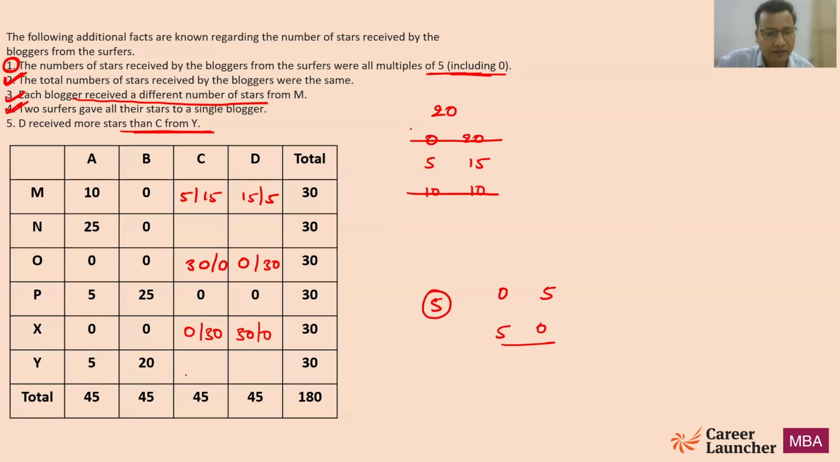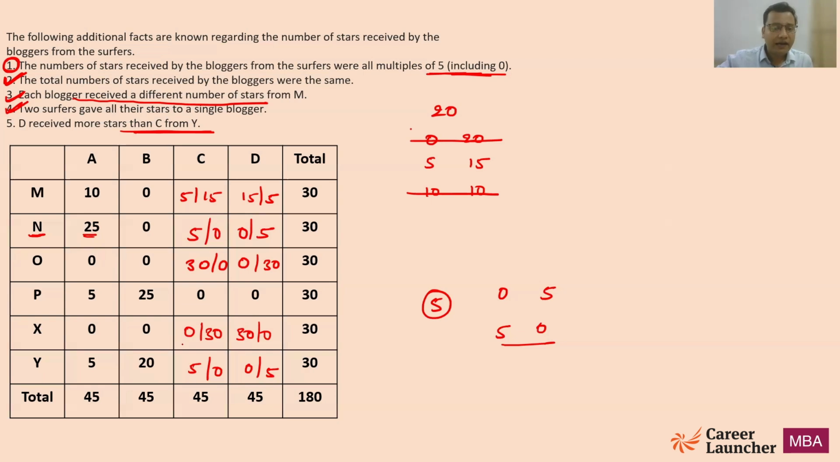So in that case, now I can say C will get either 5 or 0. Similarly, the same is true also for N as well, right? N has already distributed its 25 stars. That means he's left with only 5 stars. Now he can give only 5 to C, and if 5 to C, 0 to D, and if 0 to C, then 5 to D, right? At least we are done to this point.